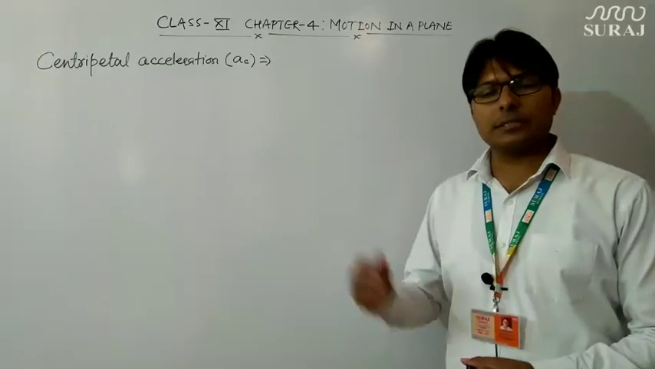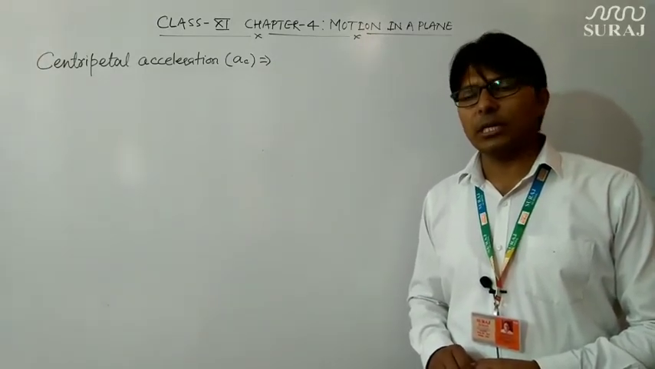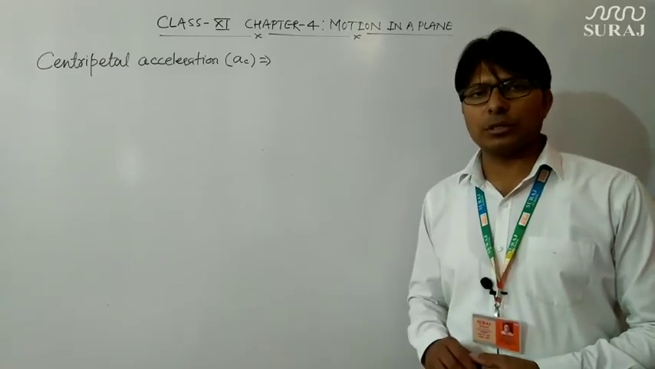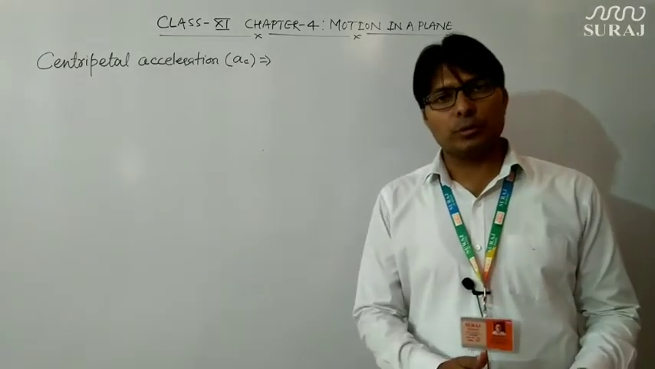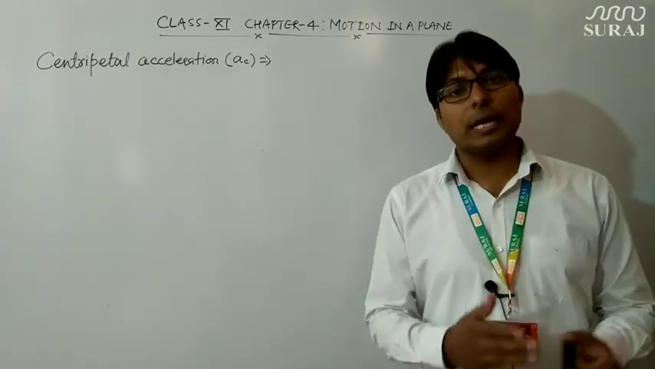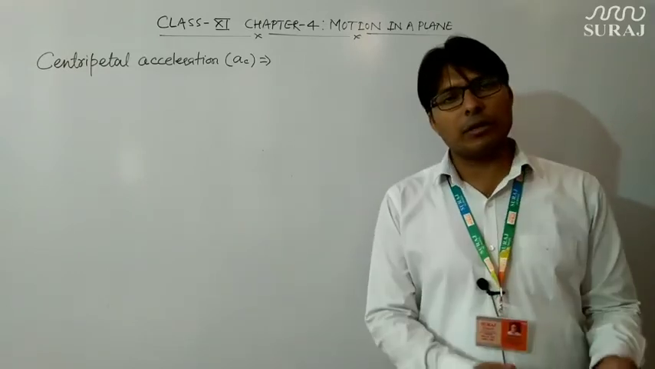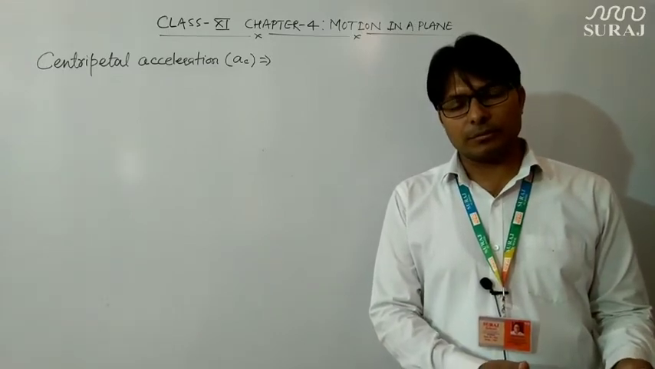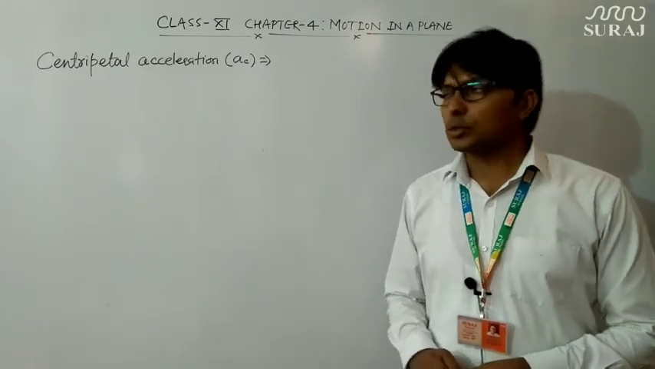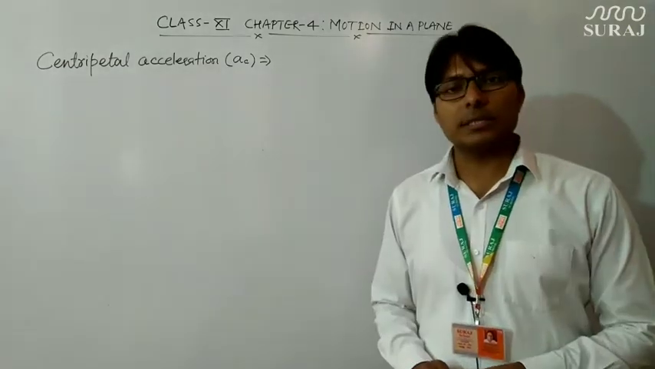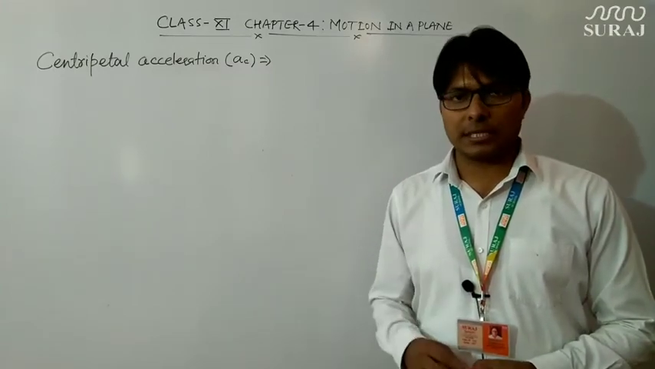We have discussed the basics of circular motion in our last video, in which we discussed what circular motion is, how it is different, and the various kinds of circular motion: uniform circular motion, non-uniform circular motion, angular velocity, angular acceleration, the relation between angular acceleration and linear acceleration, and the relation between linear velocity and angular velocity. So in this video we are going to discuss centripetal acceleration, which is a unique kind of acceleration.